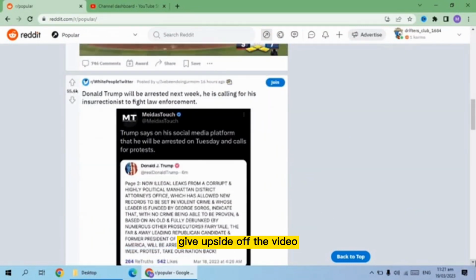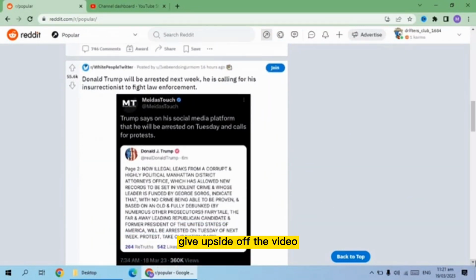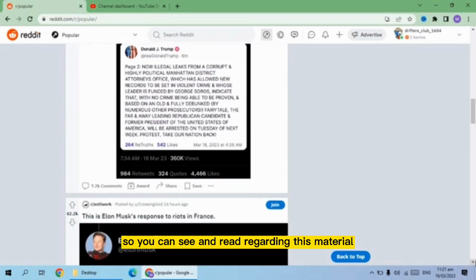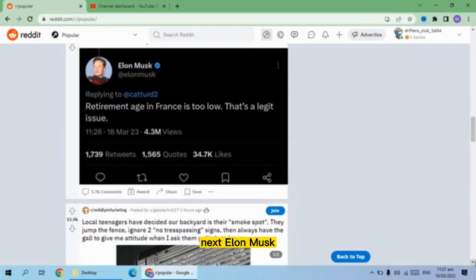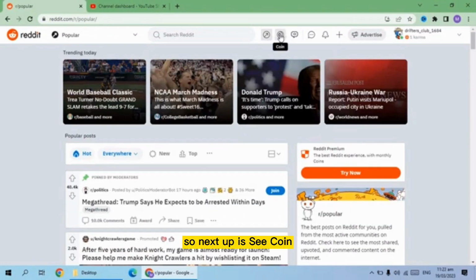Caption give upside of the video. Next, Donald Trump will be arrested next week. He is calling for his son. You can see and read regarding this material. Next, Elon Musk and so on. So next step is coin, which means that you can buy coins and give it to your creators and to your followers on reddit.com.